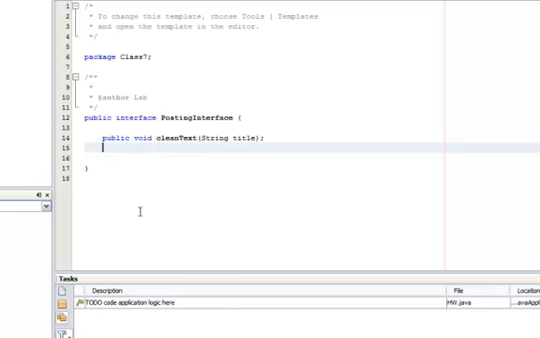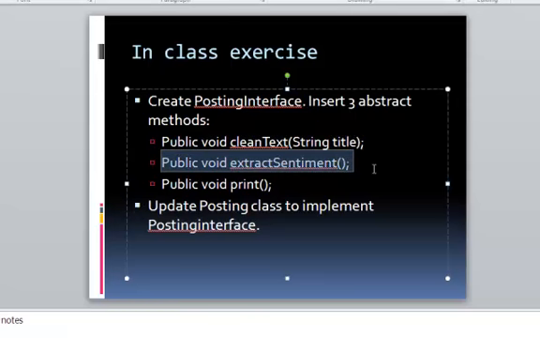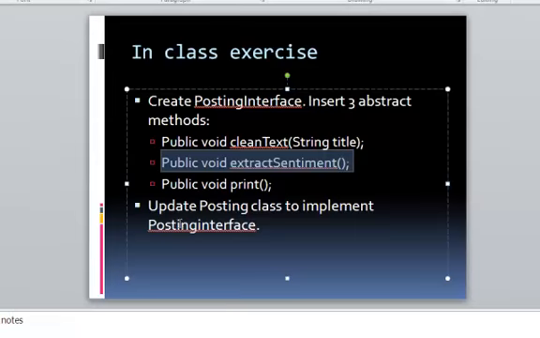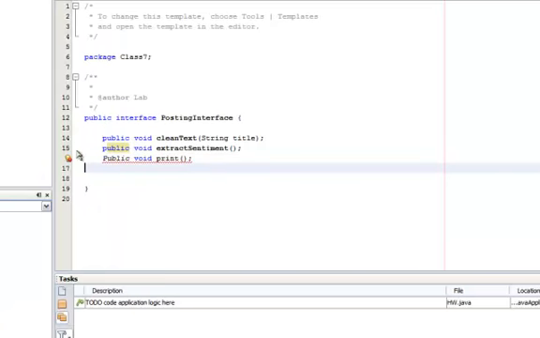These are called abstract methods because they don't implement anything. They don't have any body. So remember that interface only has abstract methods. Second one is this one. We'll do the same thing. And the last one is public void print. And we are done. So this is the posting interface that has three abstract methods. First one is clean text, the second one is extract sentiment, and the third one is print.